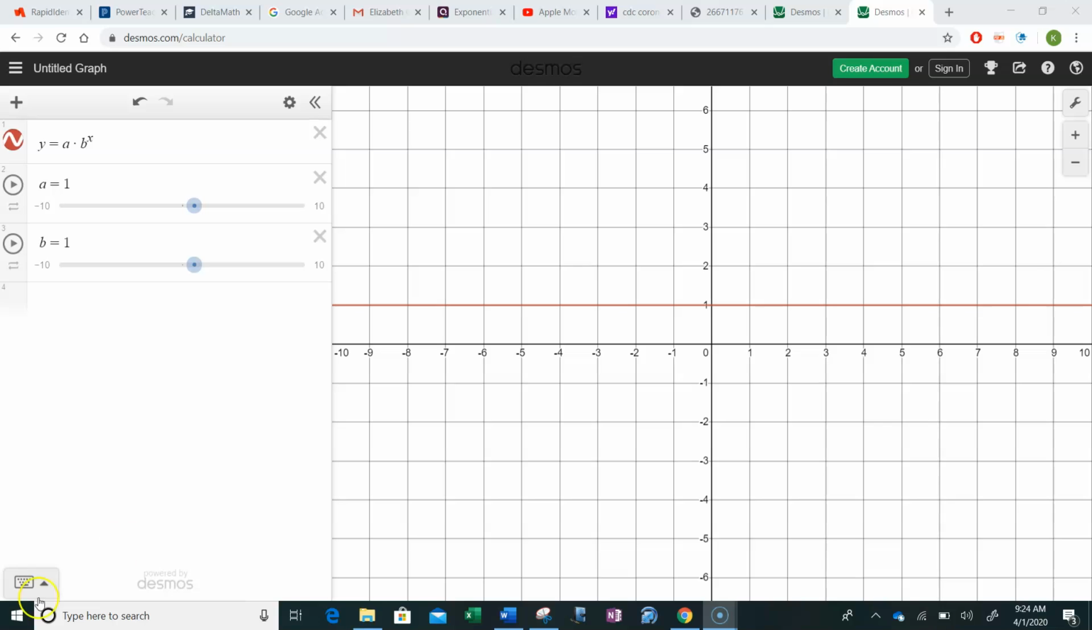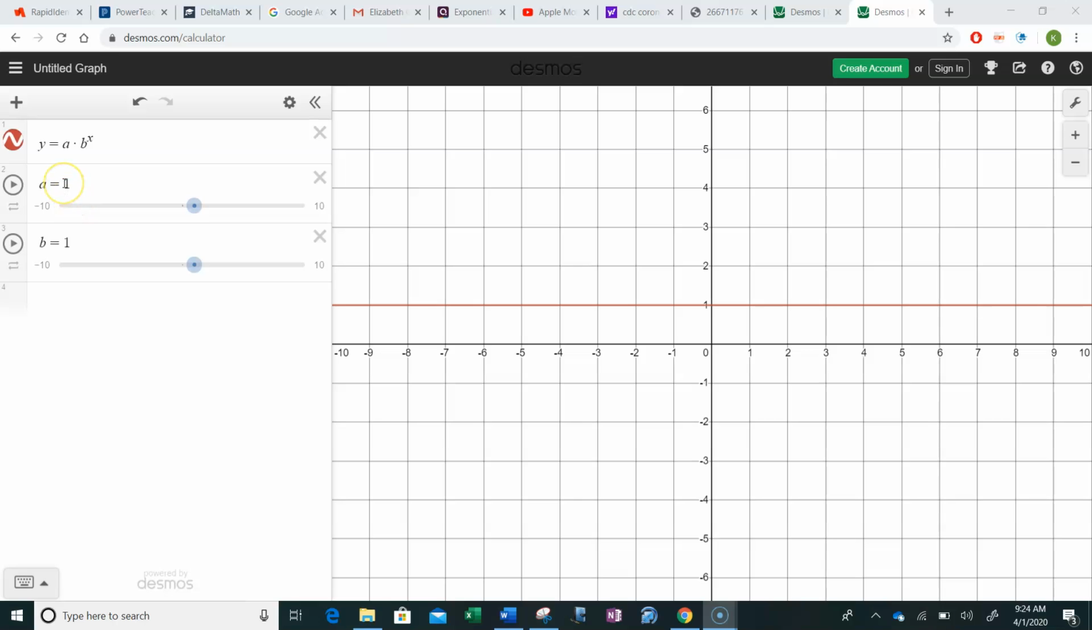Okay, folks, if you would like to play with this, remember all you have to do is go into Desmos and you can type in any basic formula. We did this when we had lines, and now we can do this with exponential functions. Y equals a times b to the x. When you do that, it'll ask you if you want to add sliders, and I just clicked add them, and that's why it lets me have these sliders right here.